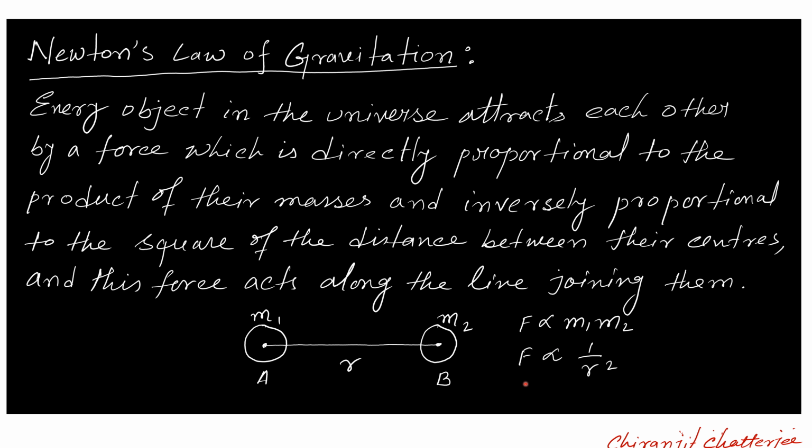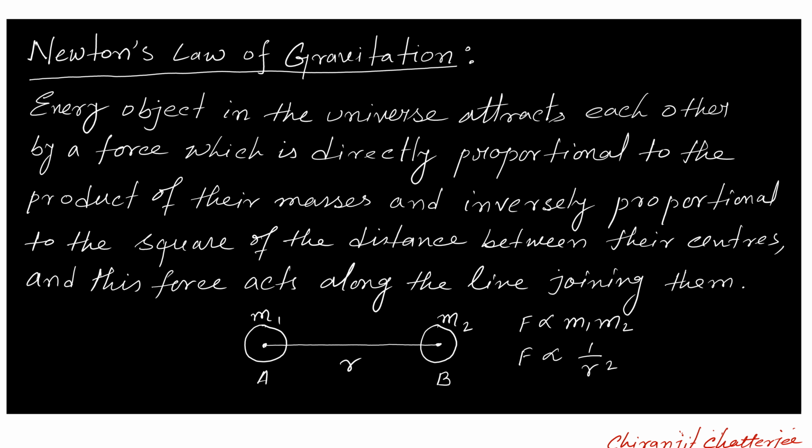And this force is also inversely proportional to the square of the distance between their centers. As the distance between their centers is r, F is proportional to 1 by r square. So from this law, we can get the idea of the magnitude of the force, which is proportional to m1 m2, the product of their masses, and inversely proportional to the square of the distance between them.